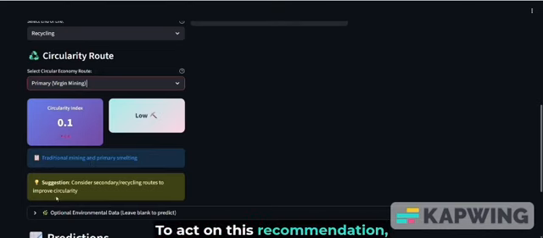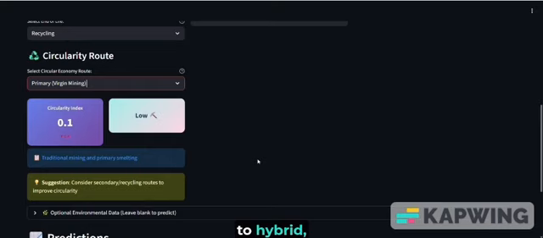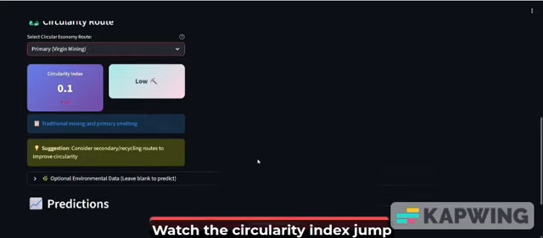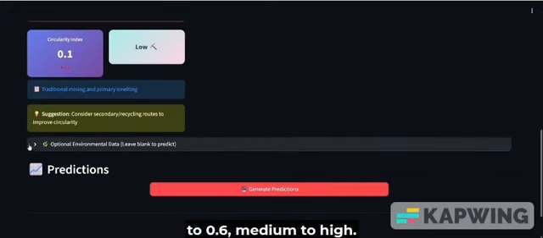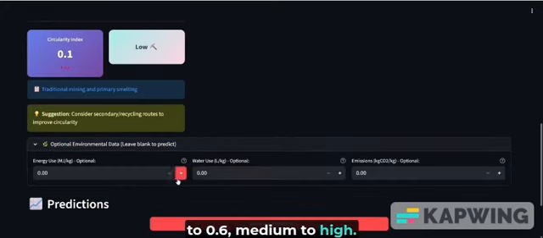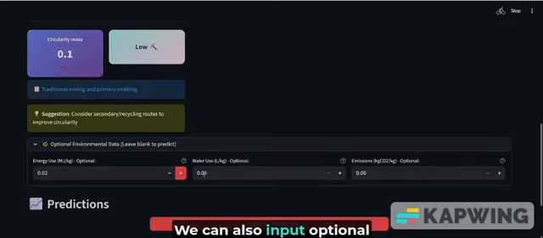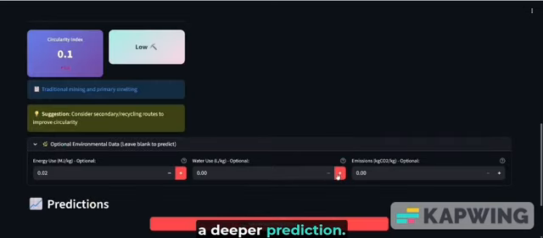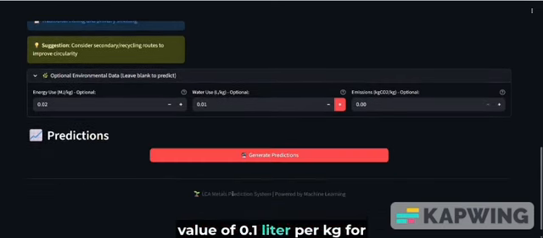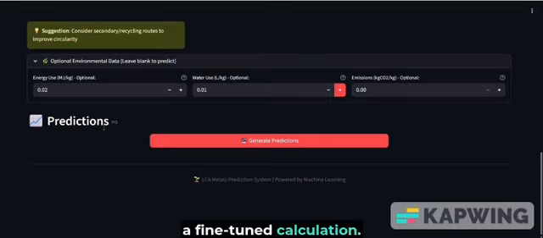To act on this recommendation, let's switch the route to hybrid, representing a strategic mix of virgin and secondary materials. Watch the circularity index jump to 0.6, medium to high. This is an immediate data-driven validation of a shift in sourcing strategy. We can also input optional environmental data for a deeper prediction. Let's add a minor water use value of 0.1 liter per kg for a fine-tuned calculation. We click Generate Predictions to execute the full LCA.